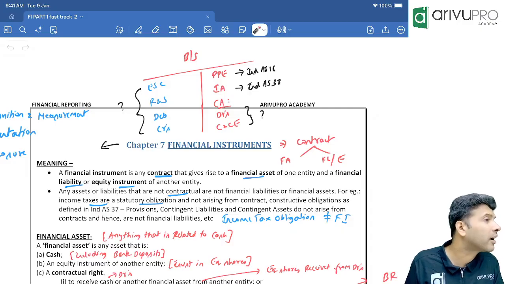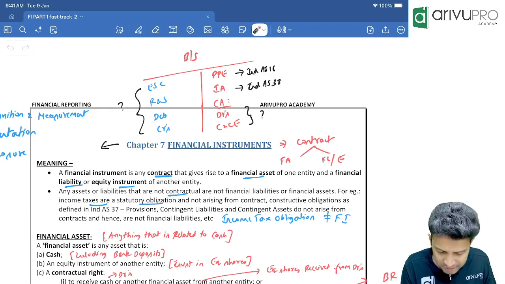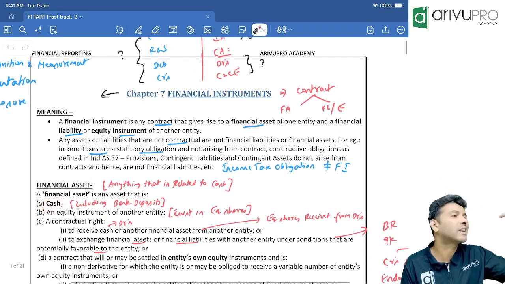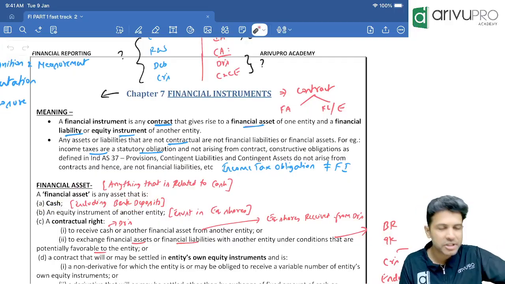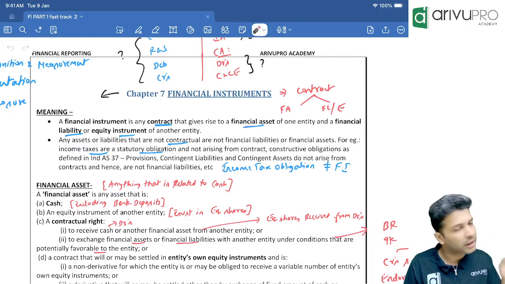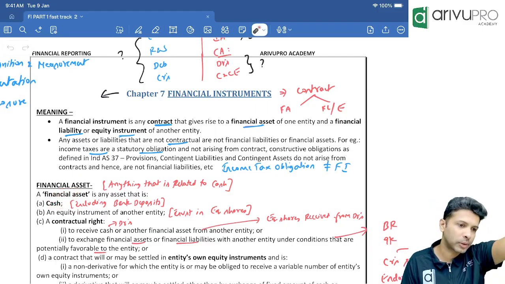What about cash in bank? That is also cash only, what do you keep at the bank? Cash only. So is it related to cash? Yes. So the first component of financial asset is what, sir? Cash, including bank deposits. So if you have any cash in hand or cash at the bank, that is a component of financial asset. That's the first one.